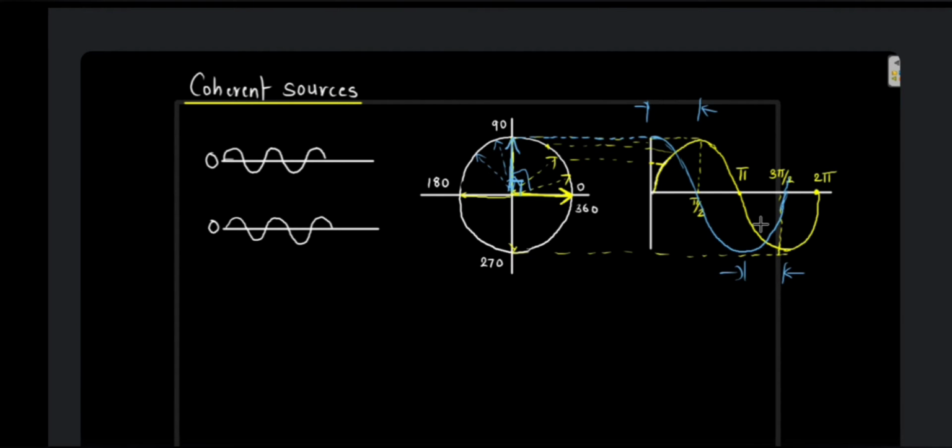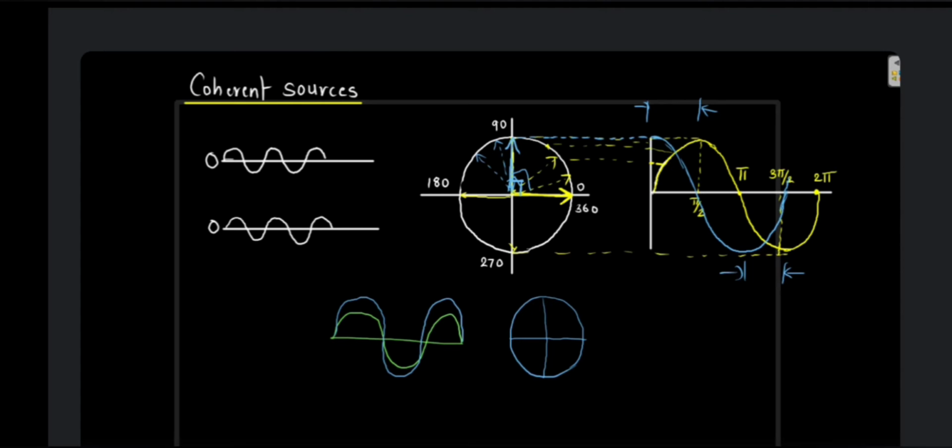What do you mean by a zero phase difference? Supposing one wave is going like this, another wave is going like this. That means there is no difference between them. If you try to draw a phasor over here, how will the phasor look? The green arrow will be something like this, and the blue arrow will be a little bit bigger. The length of the arrow shows the amplitude, the displacement. But they will go together.